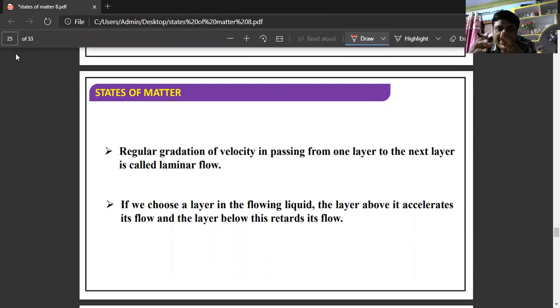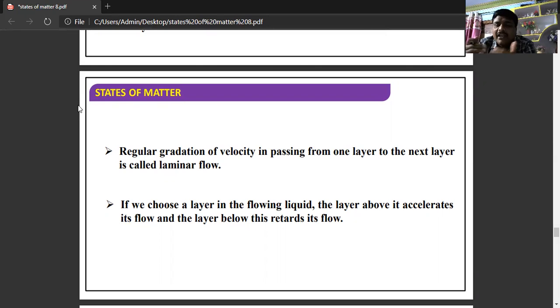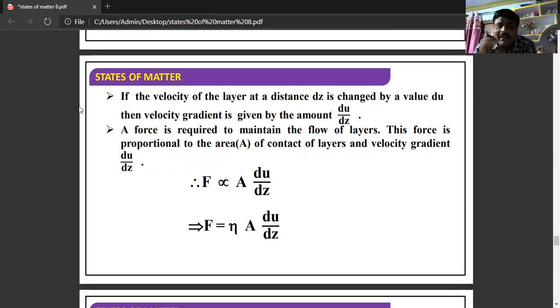The regular gradation of velocity in passing from one layer to the next layer is known as laminar flow. If you choose a particular layer in the flowing liquid, the layer above it accelerates its flow and the layer below it retards its flow. If the velocity of a layer at a distance dz is changing by its value du, the velocity gradient is given by du by dz.